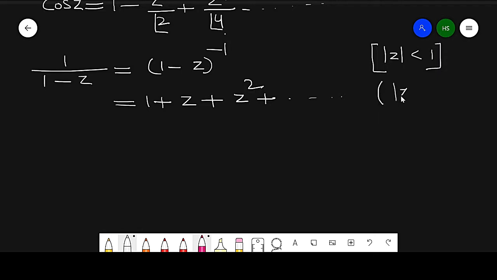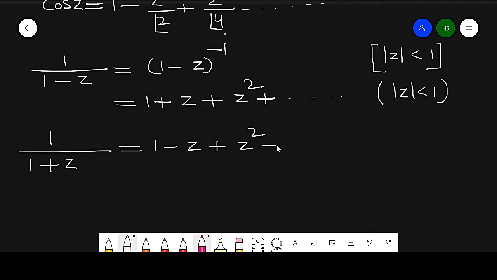This is possible when modulus of z is less than 1. Similarly, in case of 1 over 1 plus z, this is equal to 1 minus z plus z square, then negative, then positive. This is again possible when modulus of z is less than 1. So in order to solve these, we check that when the modulus is less than 1, we simply apply the binomial expansion.